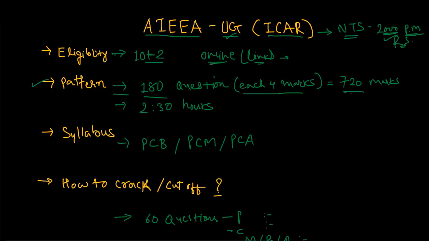So the total will be 720 marks for this paper, and the time provided to attempt the exam is 2 hours and 30 minutes. It is an MCQ-based paper with 180 questions, provided online, and you have to attempt them within 2 hours and 30 minutes. There will be negative marking of 1/4.